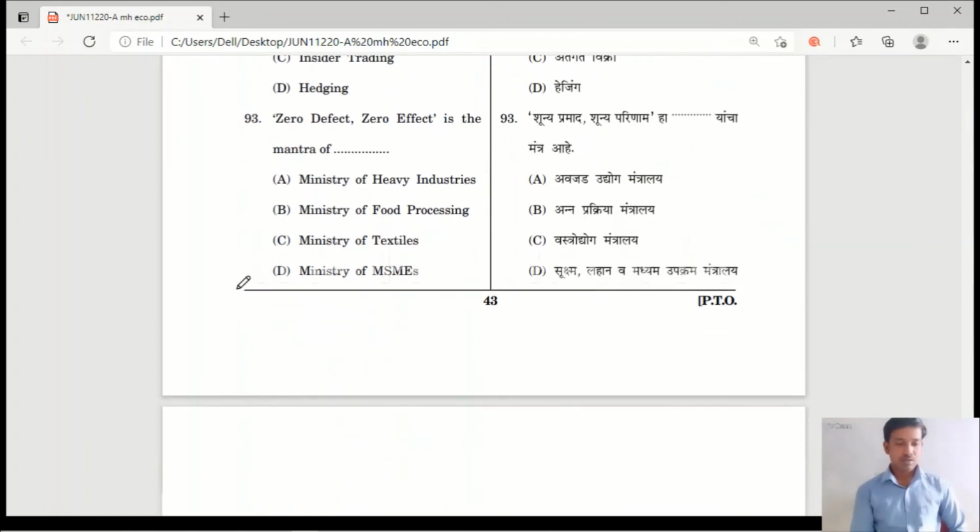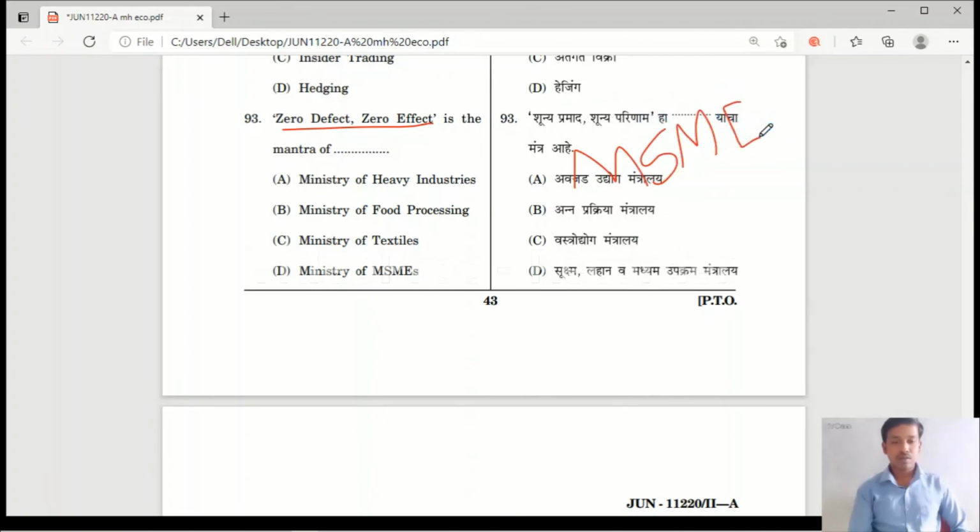Next question number 93. Zero defect, zero effect is the mantra of which ministry: Ministry of Heavy Industries, Ministry of Food Processing, Ministry of Textile, Ministry of MSMEs. Zero defect and zero effect is a scheme. This scheme promotes zero defect and zero effect in manufacturing among MSMEs. Please remember, this scheme is for MSMEs.